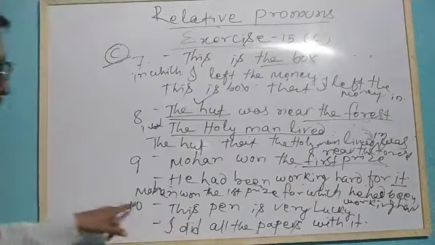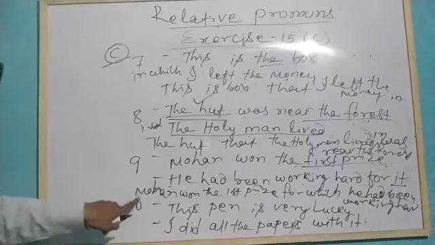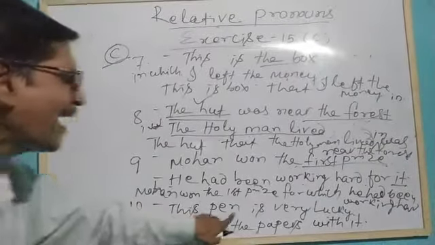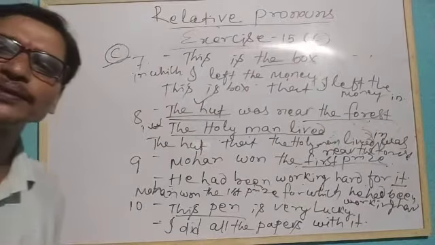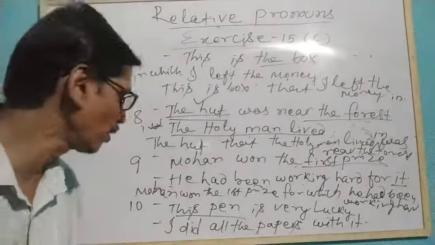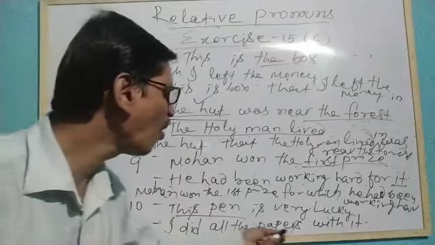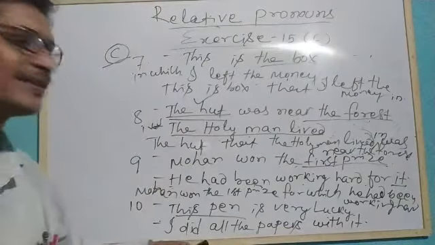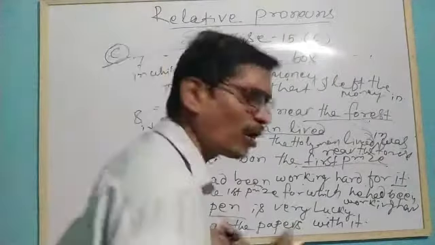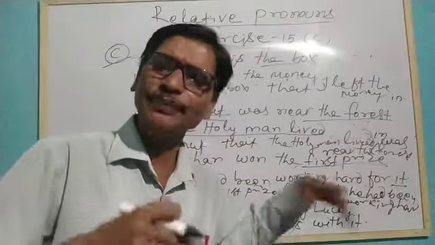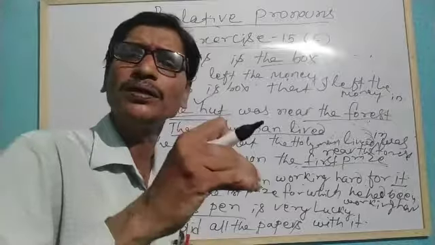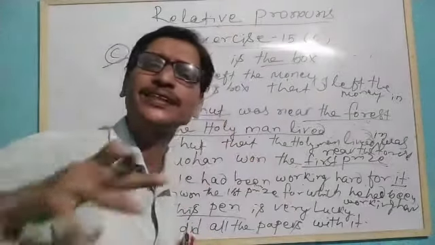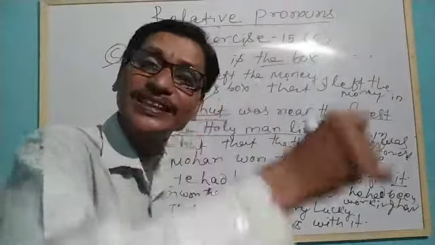Okay? So similarly, you see the next sentence, last sentence: this pen is very lucky. Which pen? I did all the papers in it. So I have written all these papers. I did all the papers means I wrote all the answers of all papers using the same pen.